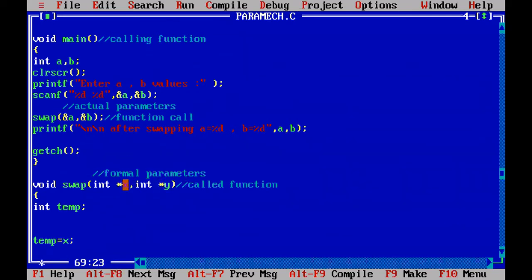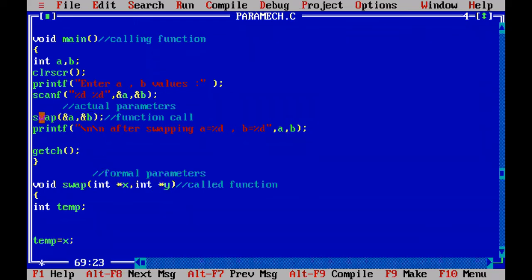Now X comma Y are pointers where X pointer is holding the address of A and Y pointer is holding the address of B. X and Y are not holding the values 10 comma 20. X comma Y are holding the addresses of A comma B respectively. That you have to remember.